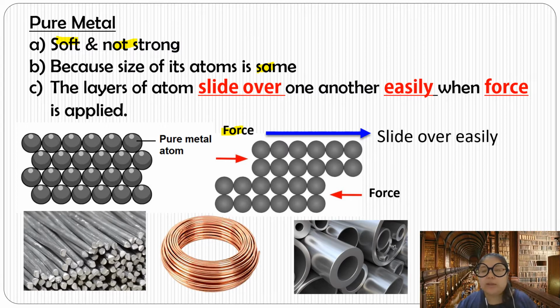When they move easily, the metal is easily destroyed. That's why pure metal is not strong and is soft. Examples of pure metals are iron, copper, and aluminium.